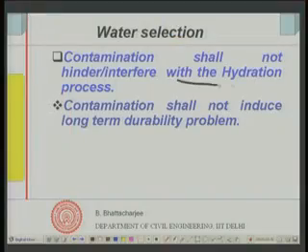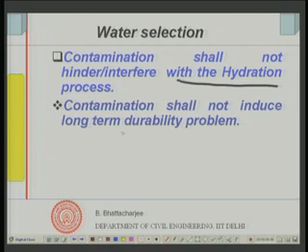Just as an example, sugar is a retarder. So if a little bit of sugar or molasses goes into the water that you are using for concrete making, it may not set properly. So contaminants should not interfere with the hydration process, that is number one.